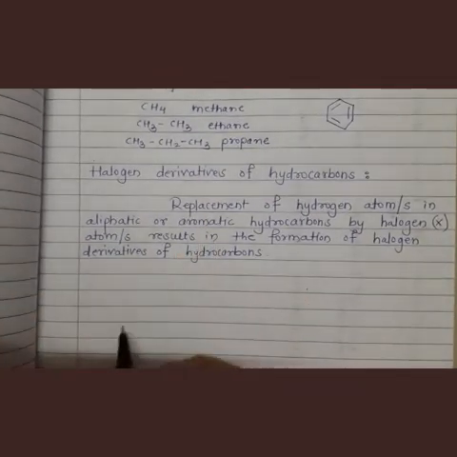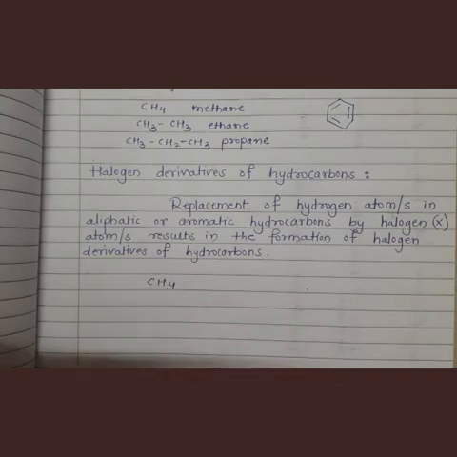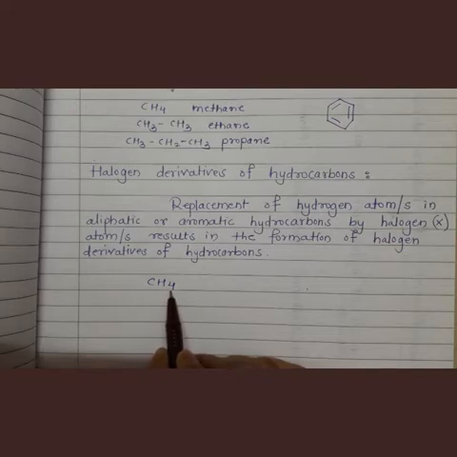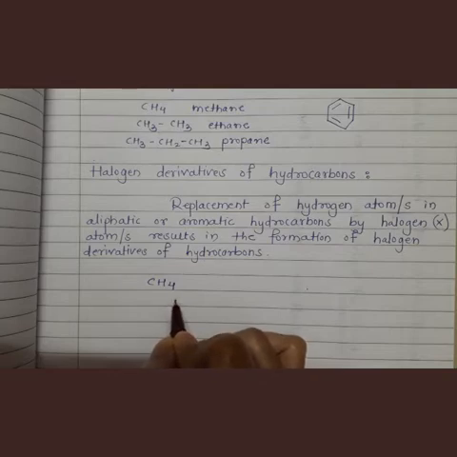Let us take one hydrocarbon, suppose CH4, methane. What is the definition? Replacement of one or more hydrogen atoms from aliphatic or aromatic hydrocarbons by halogens. That means one or more hydrogen atoms in this hydrocarbon will be replaced by halogen, and then that compound is called a halogen derivative of hydrocarbon.